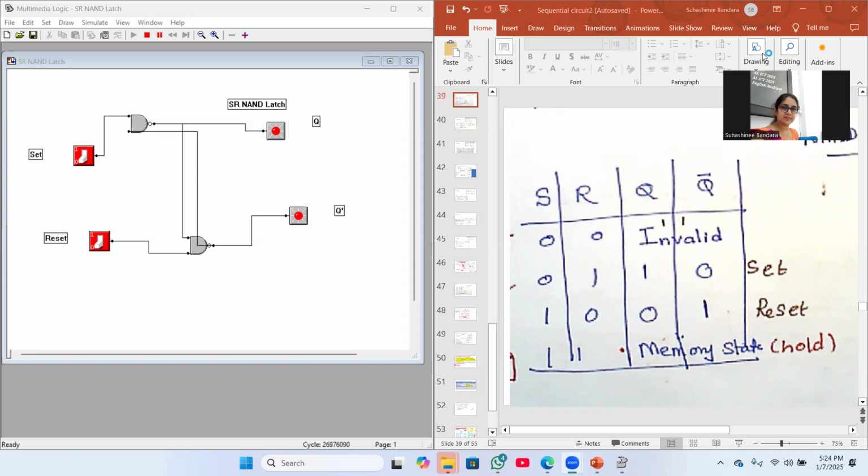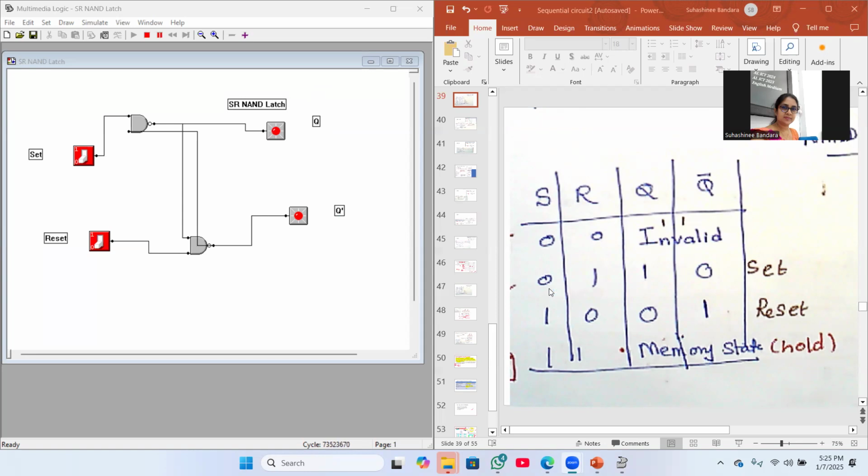So in the beginning, all inputs are on. I'm going to change that, so all inputs are 0. So 0, 0 means invalid state. Just look at 0, 0 means invalid. Invalid means 0, 0, that is switch on, which means not in use. That's an error. Why? Q is also on, Q bar is also on. That can't be. Therefore, we call this state an invalid state. If Q is 0, then Q bar should be 1. Okay, so this is invalid.